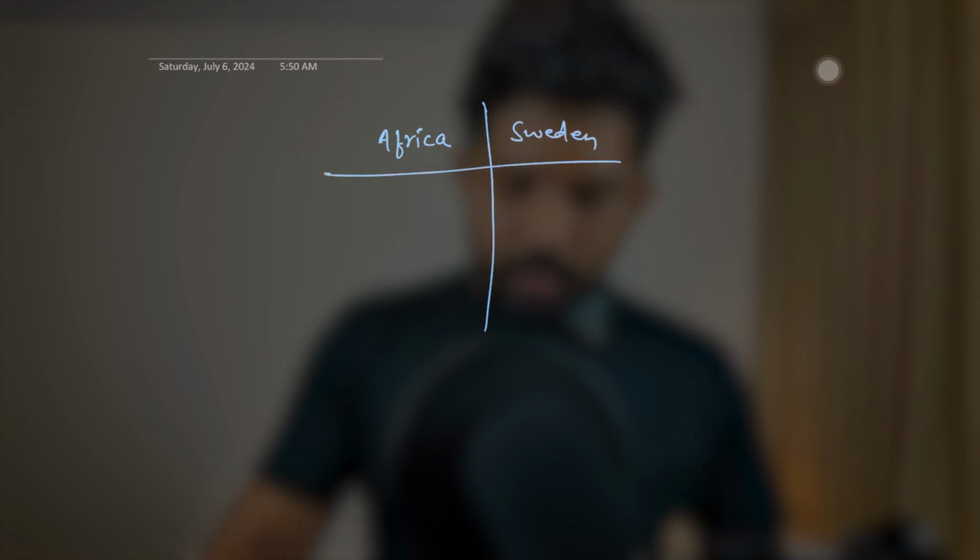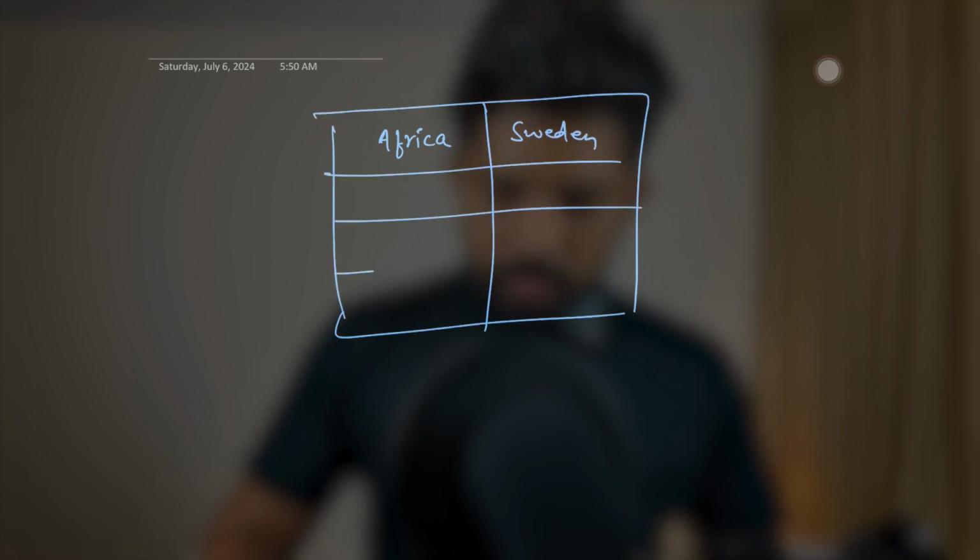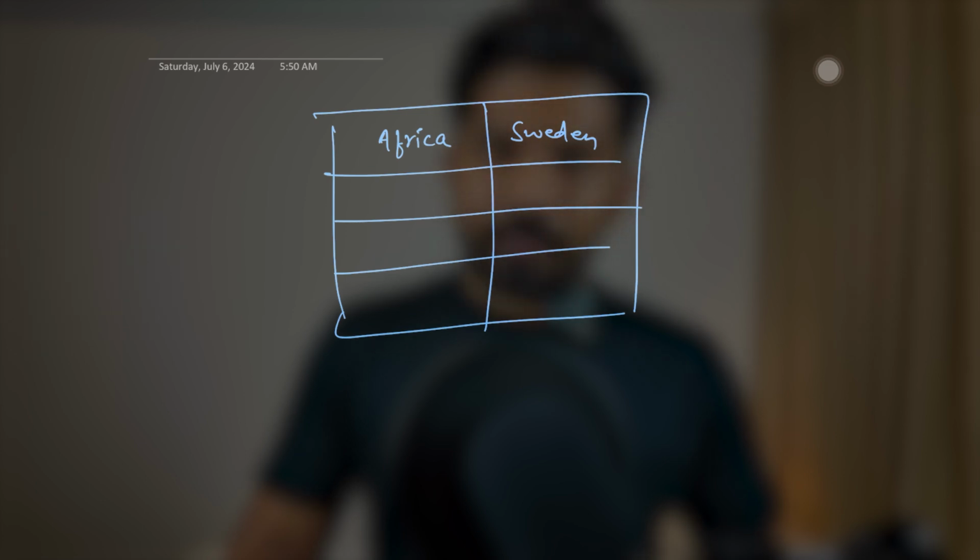I'll draw a table, and in that we will assume the temperature of two countries. Let's say a country in Africa and another country, let's say Sweden. In Africa, the temperature ranges from -3, 0 to +3.